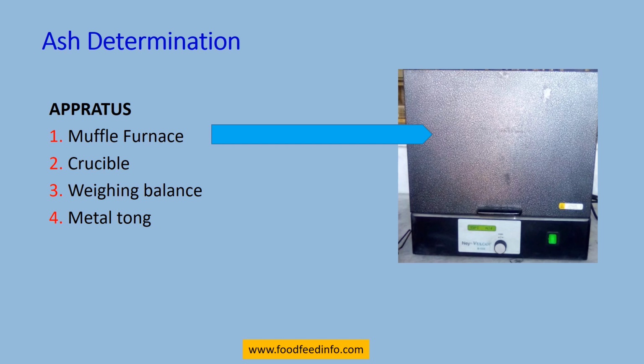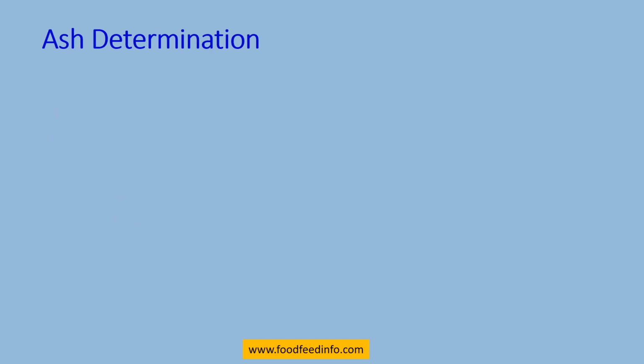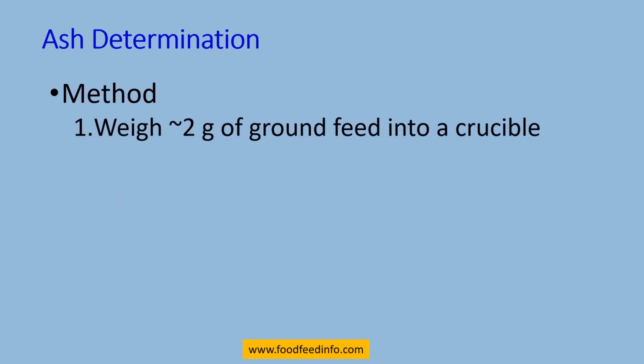For that, we need a muffle furnace. So this is the picture of the muffle furnace. We need a crucible, a weighing balance, and a metal torch. The simple principle of ash determination is to ignite a sample. The organic material will be burned off. The leftover residue is known as inorganic component or ash.